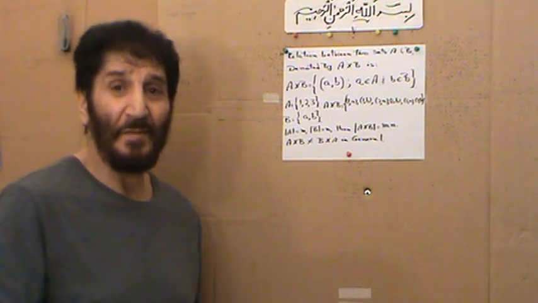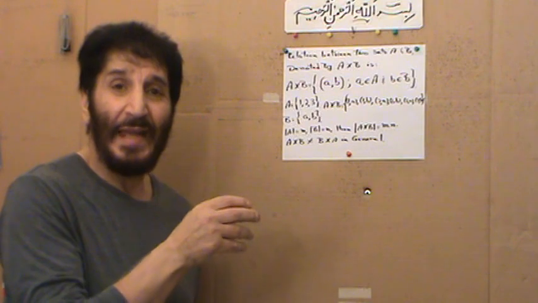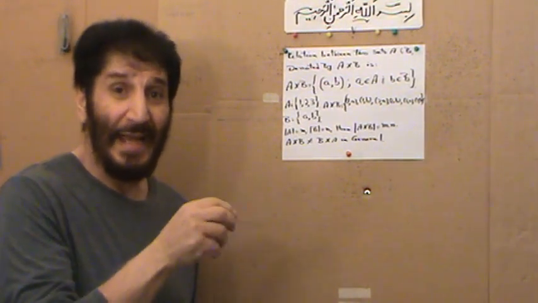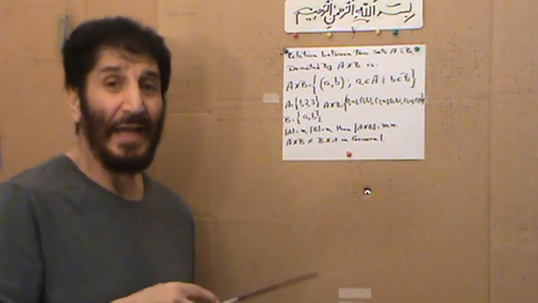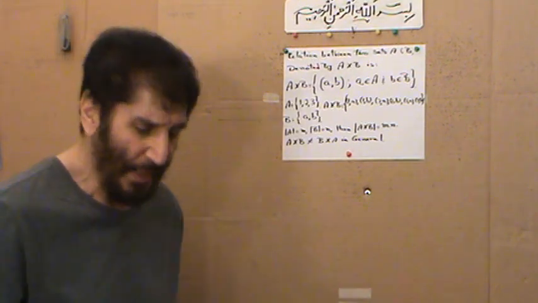Because B cross A will be what? B is a, b, so it will be a1, a2, a3, then b1, b2, b3. Again, 6 elements, but the order of those elements is different. So A cross B in general is different from B cross A.